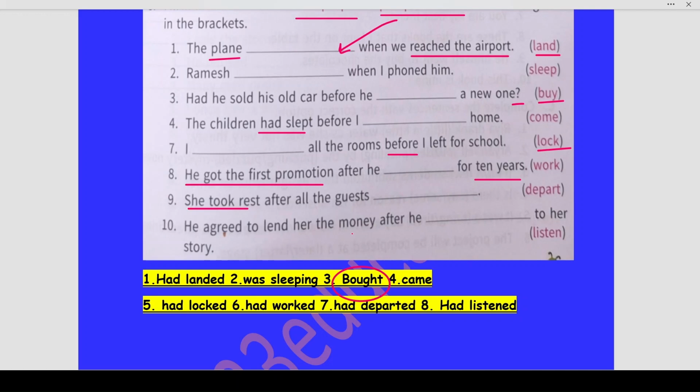He agreed to lend her the money after he had listened to her story. So, this agreeing to lend the money is happening only after the occurrence of his listening to her story. So we are using the past perfect tense of listen. That means he had listened to her story. This is how you will analyze the sentences. He agreed to lend her the money after he had listened to her story.